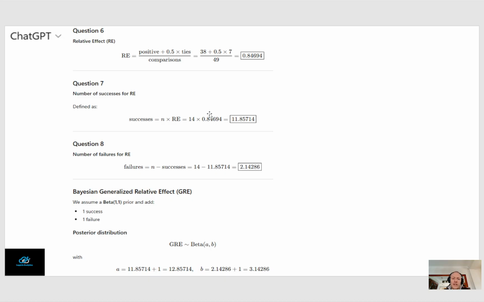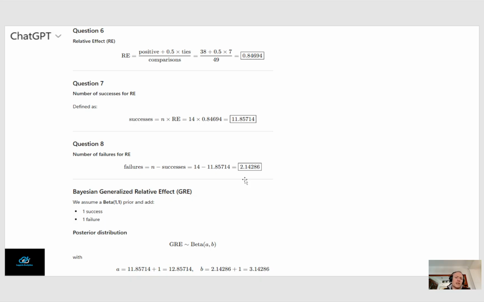Take that relative effect estimate and multiply it not with the number of comparisons, because then we would get back to the 41.5 in the numerator. We multiply by 14 because that is the total sample size. Remember, we want to calculate the number of successes and failures using the total sample size, which is 14. So nearly 12 of that is success and just over 2 of that is failure.